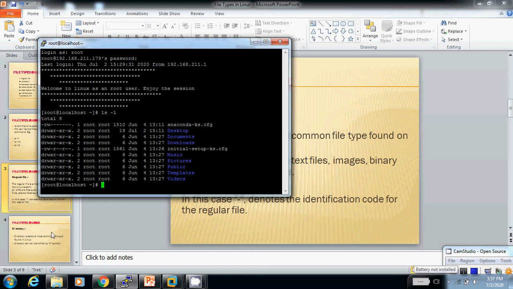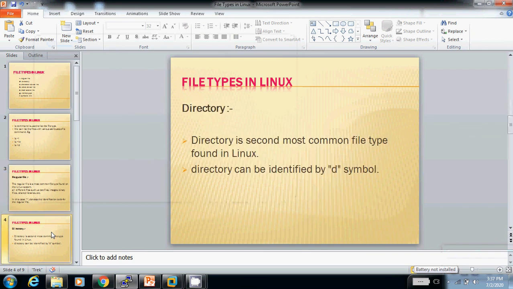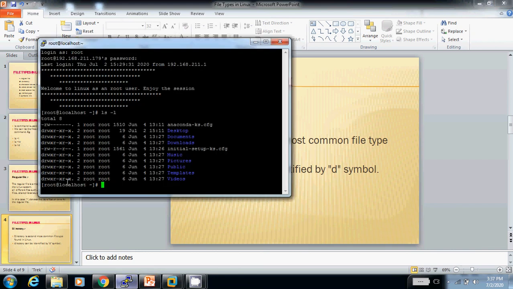So next one is directory. Directory is the second most common file type found in Linux. It can be identified by the d symbol. See in the example, the file which starts with d is a directory file. Let's see, this is Desktop. See in blue color, this is Desktop, a file folder or directory.